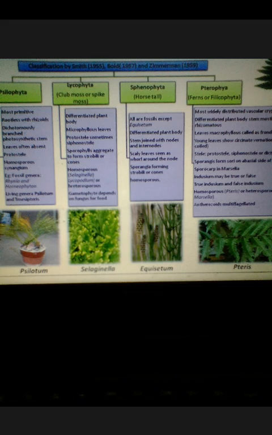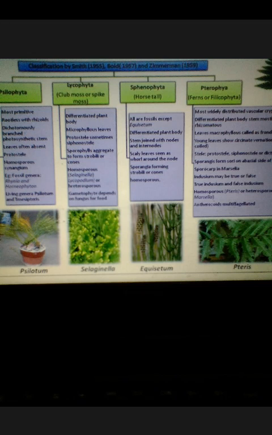Okay. Next class is Lycophyta. This Lycophyta is also known as club moss or spike moss. Students, try to understand and remember these common names, because most of the competitive exams frequently ask such questions, asking which group is known by this common name. So try to remember them, don't avoid them.